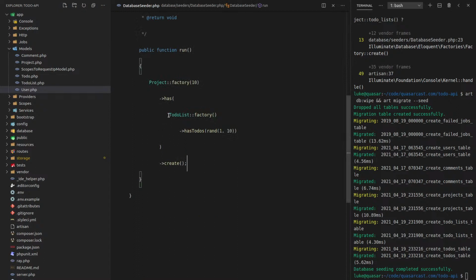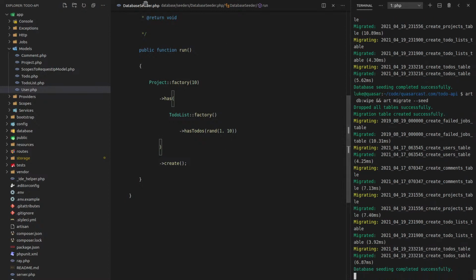All right, cool. So that's really clean. In fact, I might even be able to turn this into a one-liner. Let's see what it looks like, and if I'm still happy with the look of it, we'll keep it. No, I don't like that. That's too busy for my eyes. To-do list factory. In fact, I might bring it back literally to what it was before. Has to-do list factory. And then the to-do list factory has to-dos. I don't know. Yeah, that looks better to me.